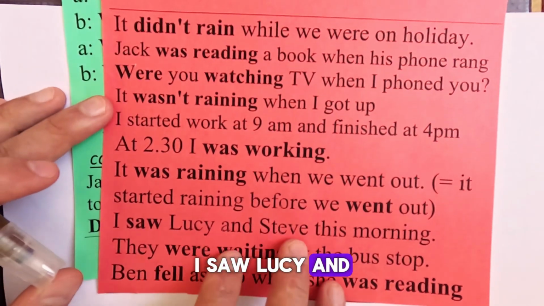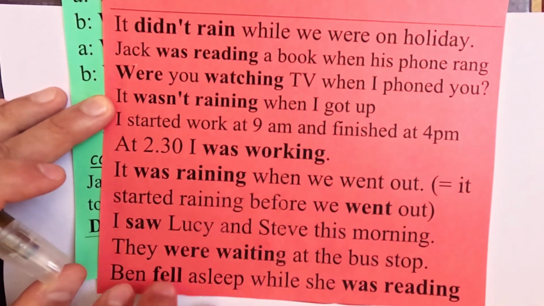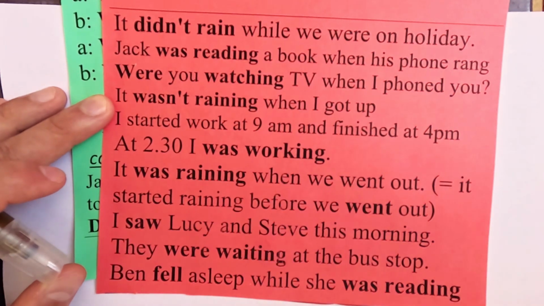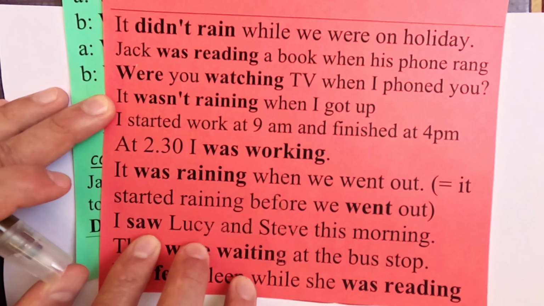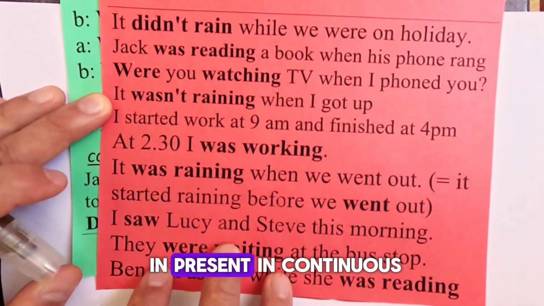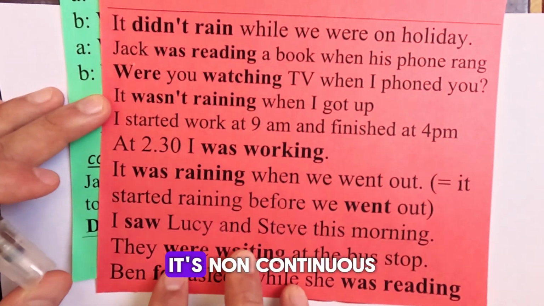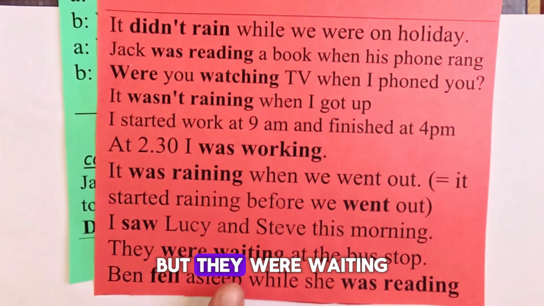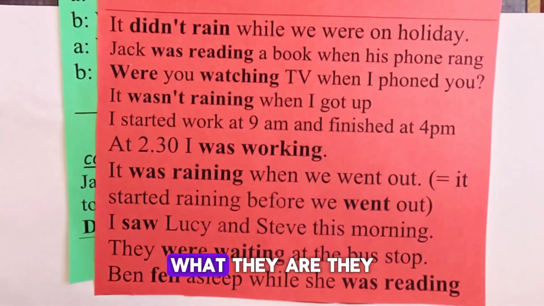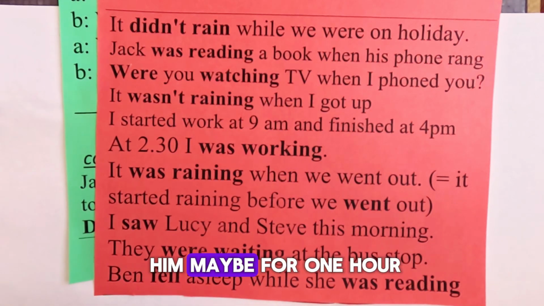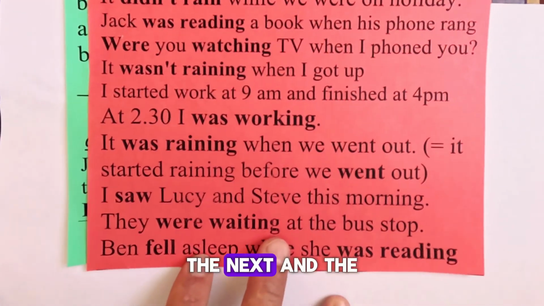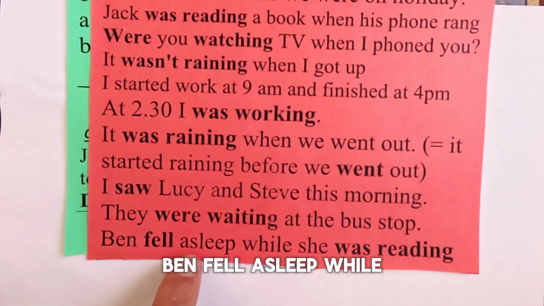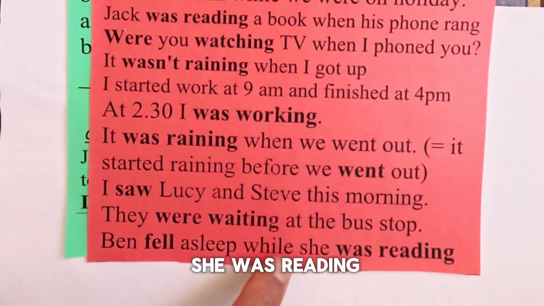I saw Lucy and Steve this morning. The next one, I saw. It's just a complete action. I saw, and you cannot say I was seeing. See, we cannot use it in present continuous. It's a non-continuous verb. They were waiting at the bus stop. What were they doing? They were waiting, maybe for 1 hour, maybe for 2 hours. Okay. The next and the last one, Ben fell asleep while she was waiting.